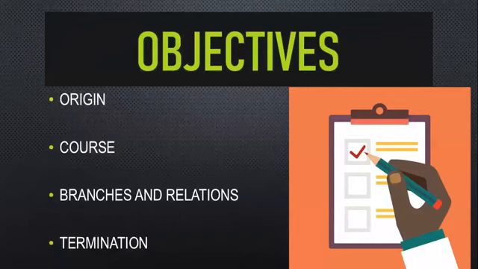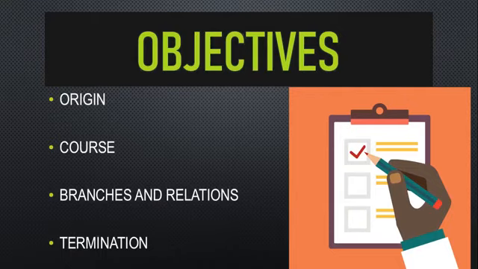So you will be covering an artery under the following side headings. Just imagine how you would have studied a river in your geography lessons when you were in 8th or 9th grade. You start with understanding where the river originates, what its path is, to which states or districts it supplies water, and where it terminates. So your arteries and veins are like rivers in anatomy. You should understand where it originates, how it is coursing, what the branches and relations are,